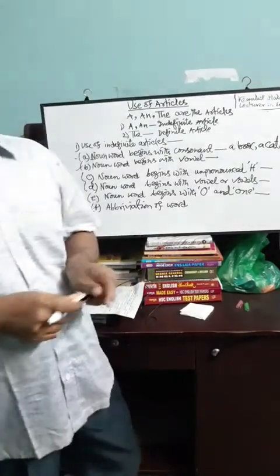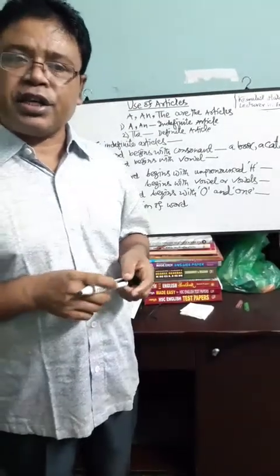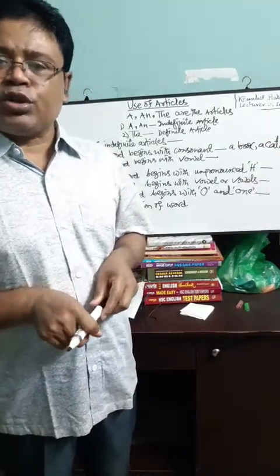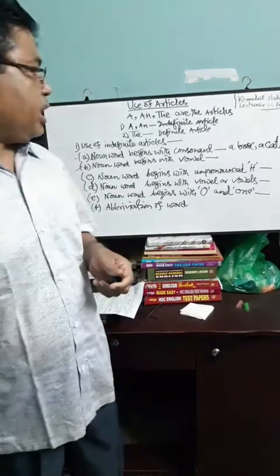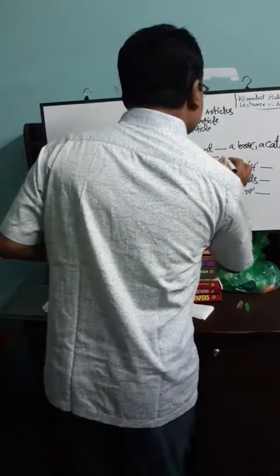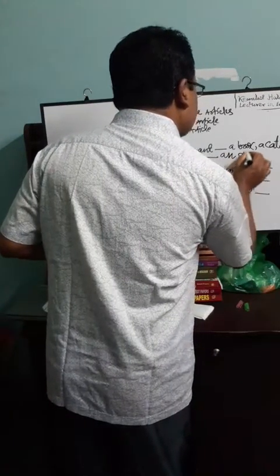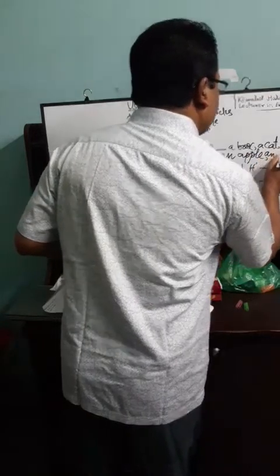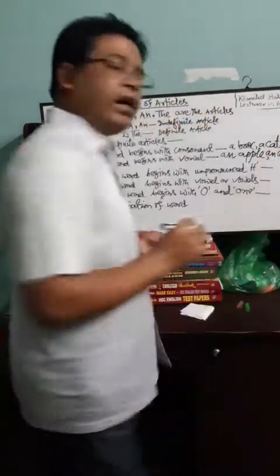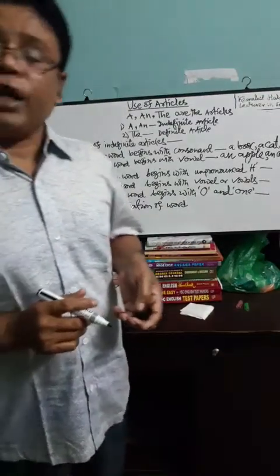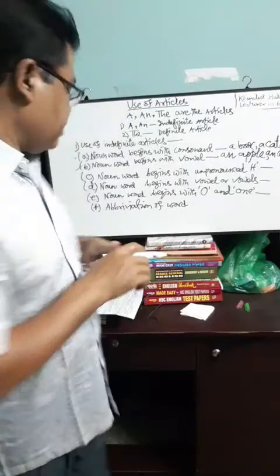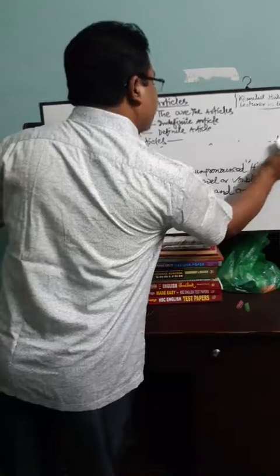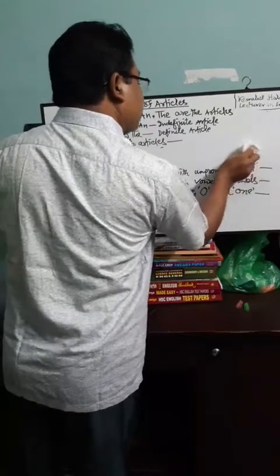If any noun begins with vowels, that is A, E, I, O, U, simply AN is used before that noun. As for example, an apple, an ant, an umbrella, an orange, and so on. These are the two simple rules of using A and AN.